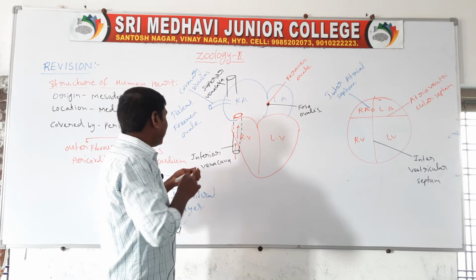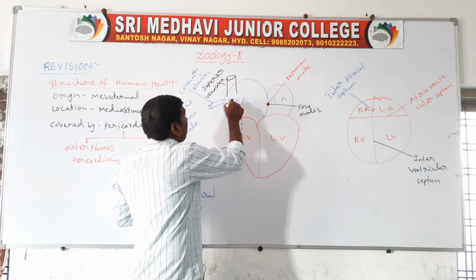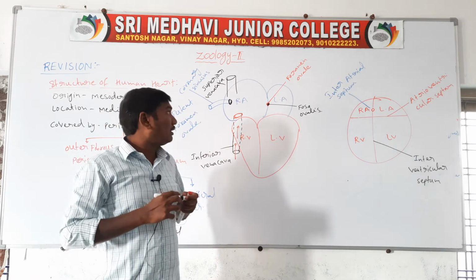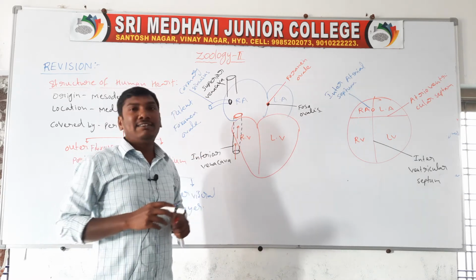Next one, the Thebesian valve is present on the coronary sinus. So these are the right atria and left atria.